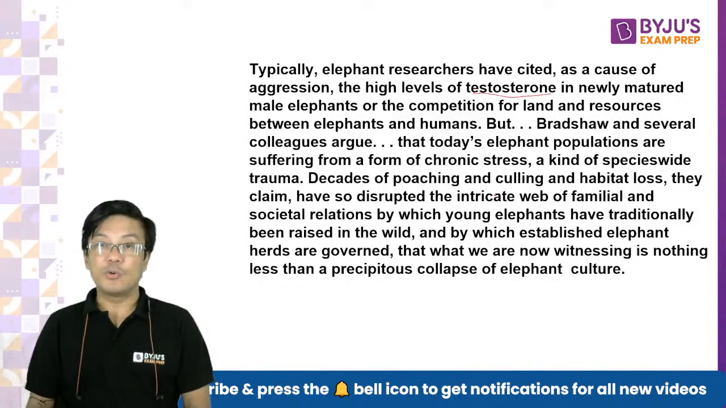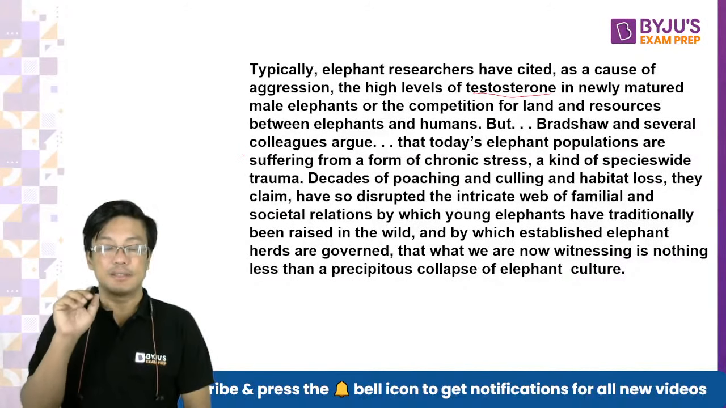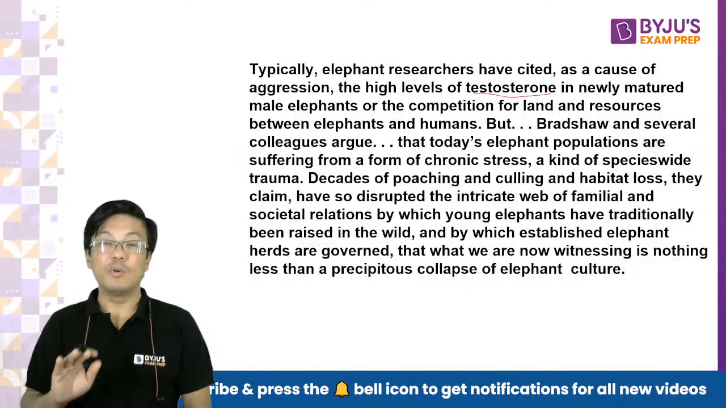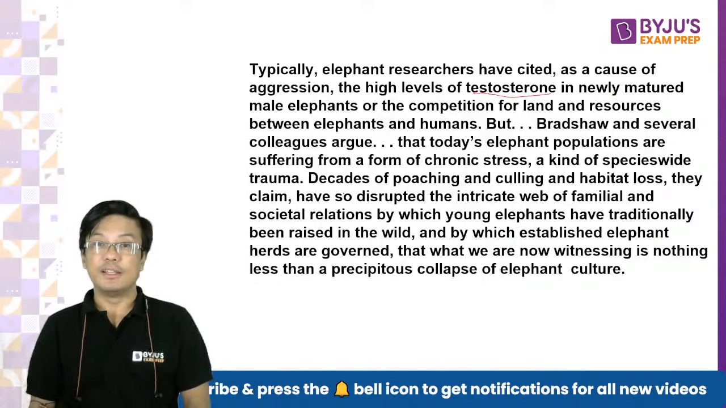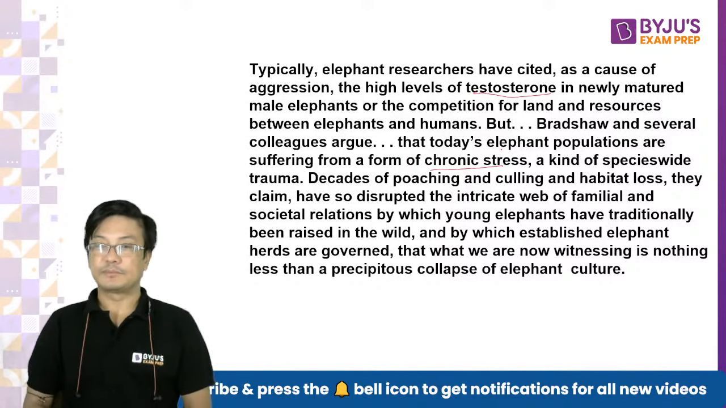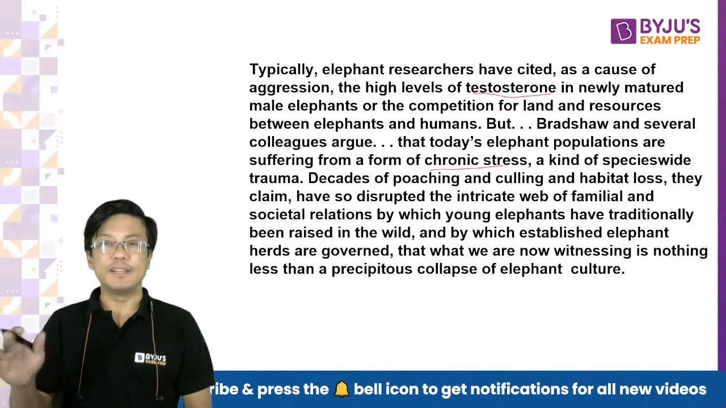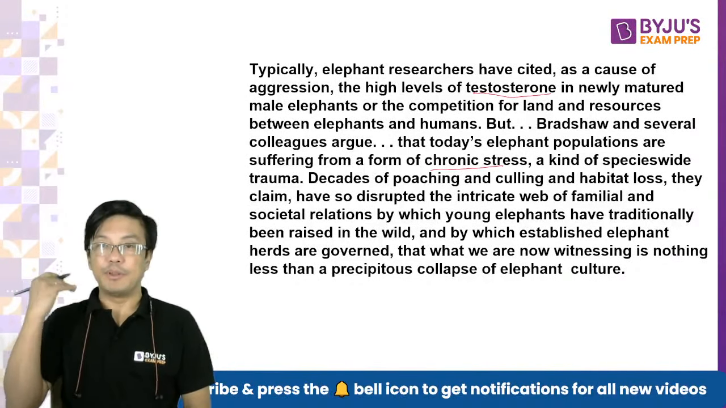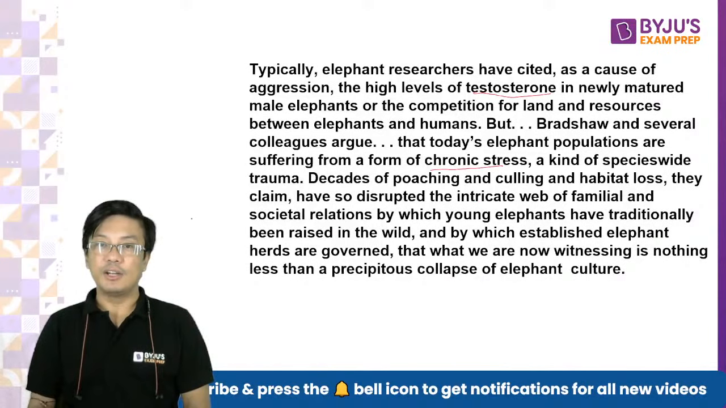But Bradshaw and several other colleagues argue that the problem that elephants have now is not testosterone. They are suffering from a form of chronic stress. What is chronic? Chronic is something that is perpetual, happening for a long time, right? So a kind of trauma. What kind of trauma? This trauma is caused by poaching and culling.